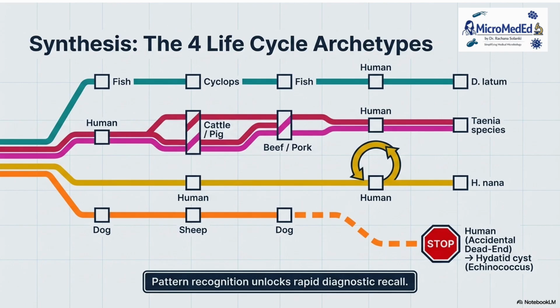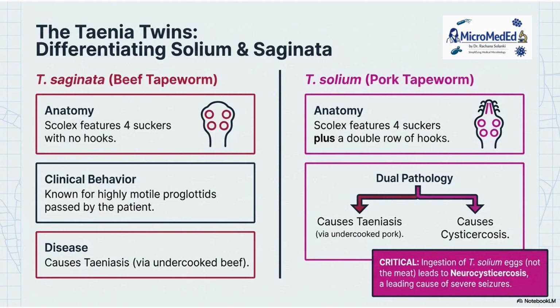How can you remember that? For latum: cyclops, fish, human. For Taenia species: human, cattle or pigs, again human. For H. nana, it's only human. For Echinococcus granulosus, the human is accidental, a dead end, otherwise dog, sheep, and dog. Basically, the major difference between Taenia saginata and Taenia solium is that there are 2 rows of hooks in solium; otherwise both cause taeniasis, and solium also causes neurocysticercosis.